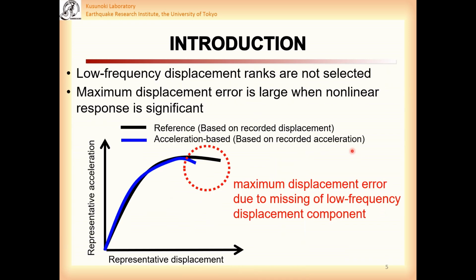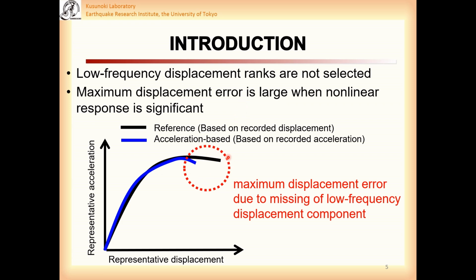However, one problem of Kusunoki et al.'s method is that the displacement response obtained from acceleration response often contains low-frequency noise induced by the double integrating process. Therefore, low-frequency displacement ranges are not selected because they are affected greatly by the noise. When the nonlinear response is significant, there may be large errors in maximum displacement.